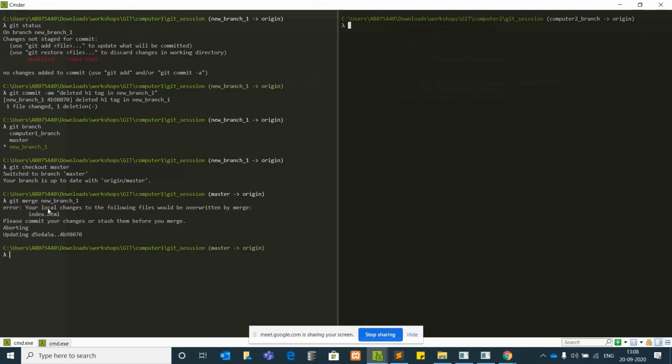Okay, your local changes. Git commit before merge. Git merge.